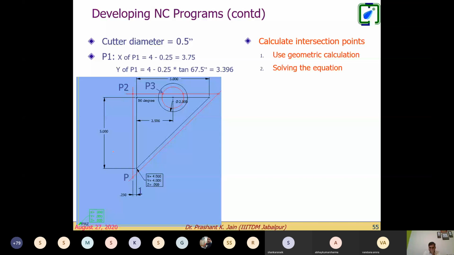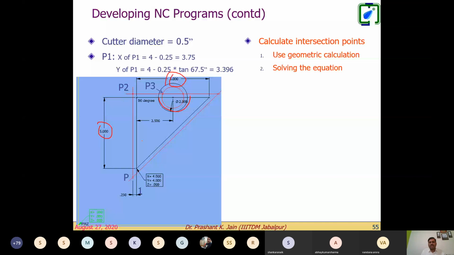Look at that. If this triangular cut has to be taken on a workpiece, that blue color, inside, and the coordinate of this is given as 4, 4, x, y, this 90 degrees, and this dimension is given 5, this dimension is again given 5, so starting from this point we move in. So we can easily draw this, right, and at 2.55 we again have a circular cut of 2 diameter. But to define my tool path, we cannot use these coordinates.